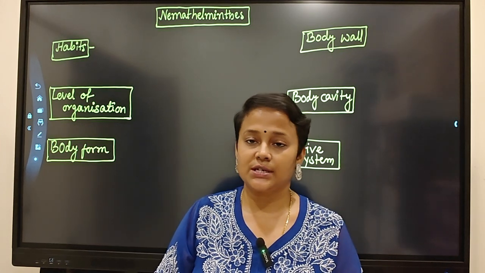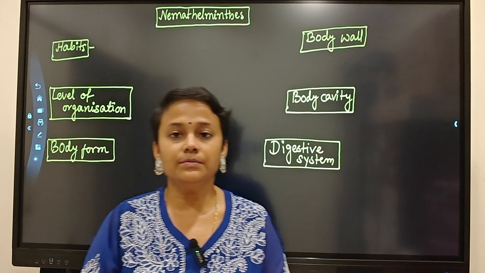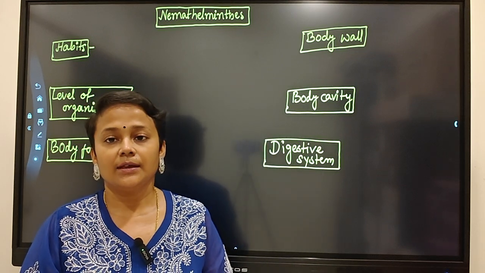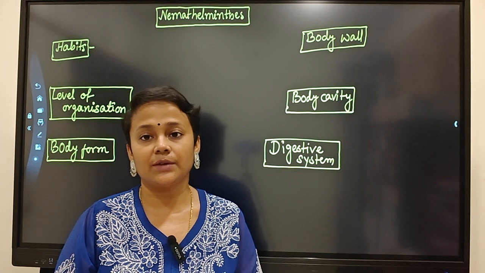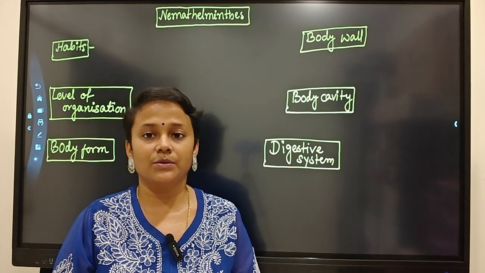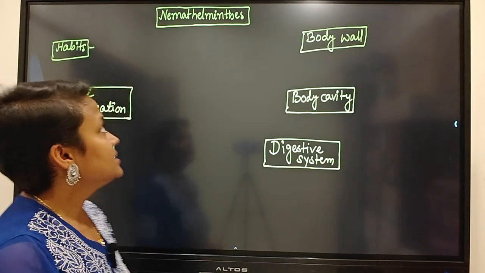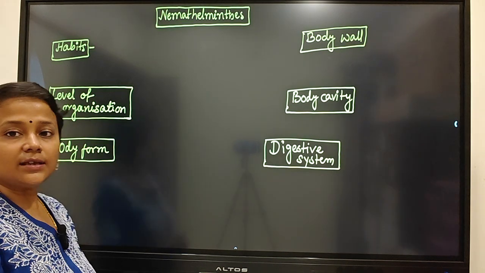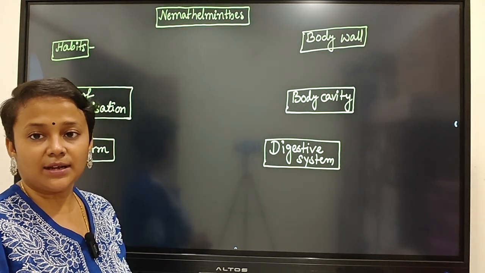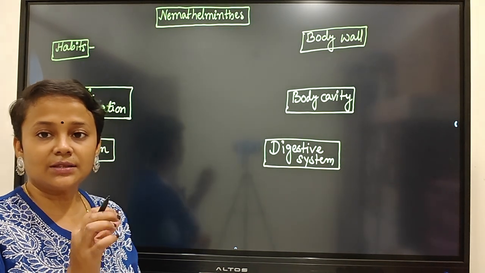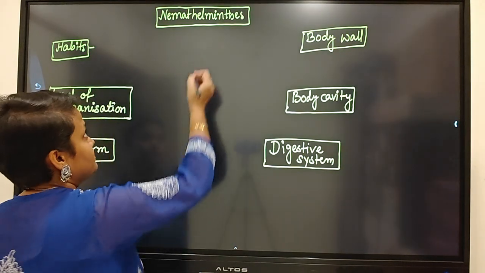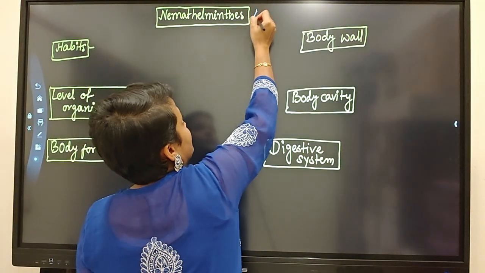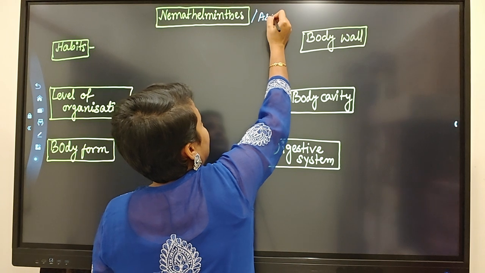Today's topic of discussion is the phylum Nemathelminths. Nemathelminths are also called Aschelminthes. They are also called roundworms. So, why are they called that? In Greek, nemat means thread-like structure, so they are thread-like worms. Helminths means worm. Now Nemathelminths is also called Aschelminthes.